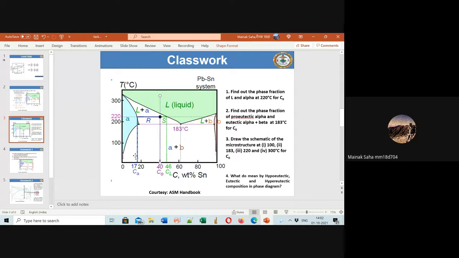183 in this system. If you just extend it, I don't know why they have not given this labeling. This labeling is 183. So this temperature is 183 degrees in the Pb-Sn system. It is the eutectic temperature. Okay, remember this. And schematic, I will maybe show you.